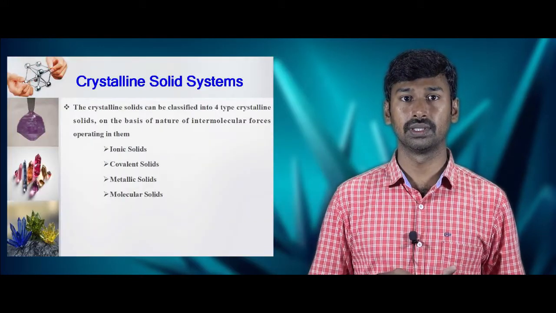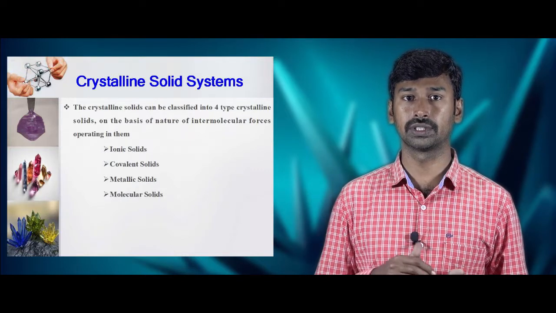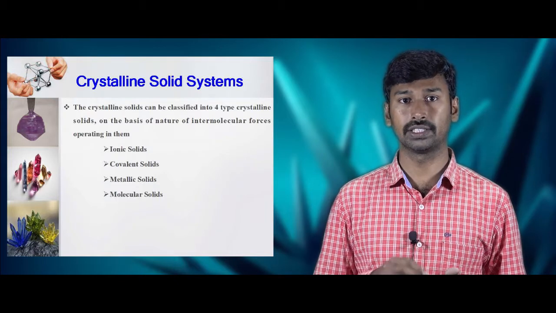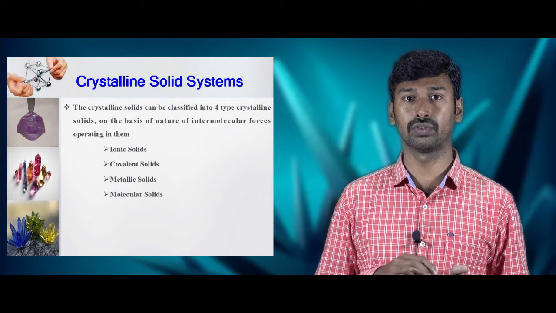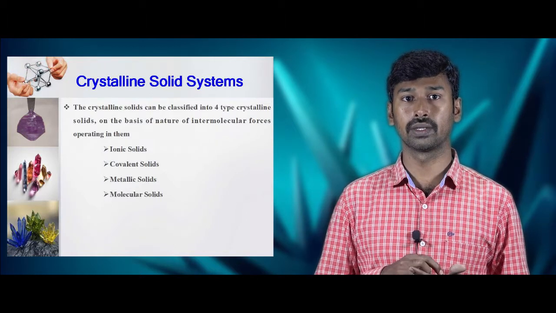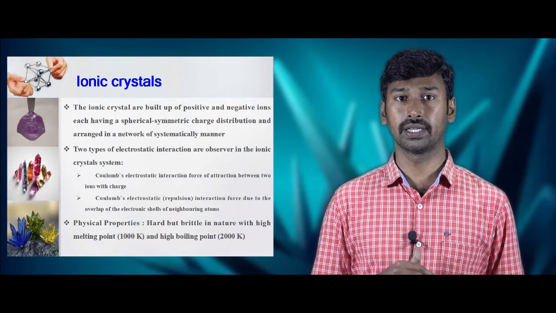Here we are going to discuss about the types of crystals based on their internal molecular force and their internal arrangements of atoms. Crystalline solid systems. Crystalline solids are the material in which the atoms are arranged in a regular and periodical manner in a three-dimensional space. These crystalline solids are classified into 4 types of crystalline solids based on their intermolecular force operating in them: ionic, covalent, metallic and molecular solids. Classifications of crystal solids based on their intermolecular force.